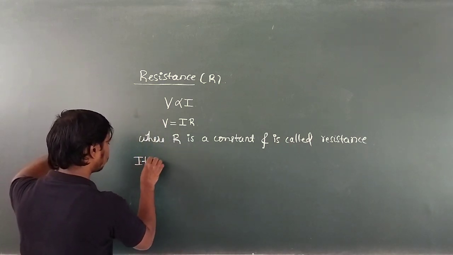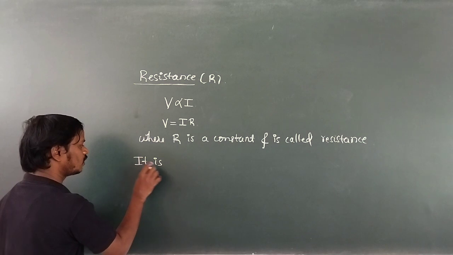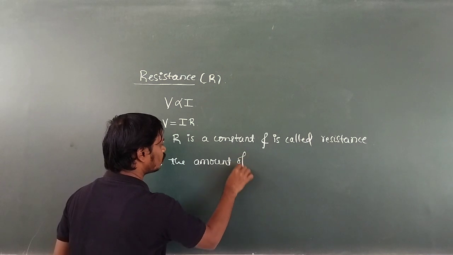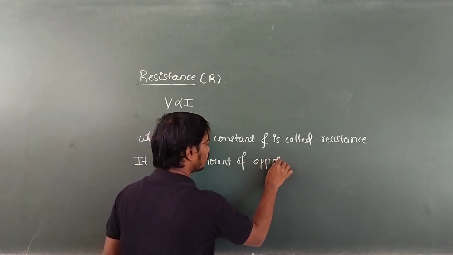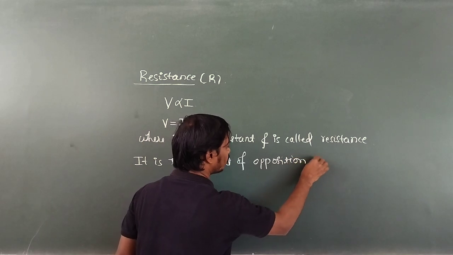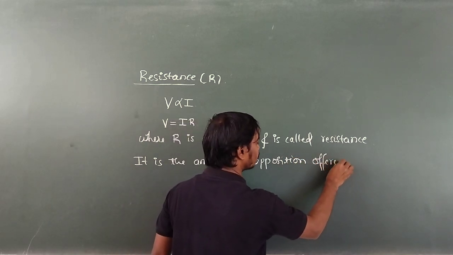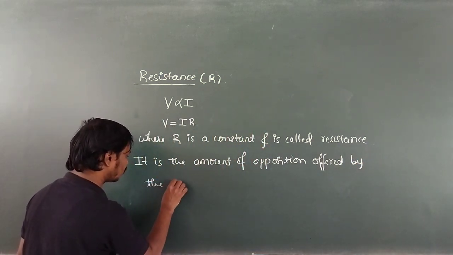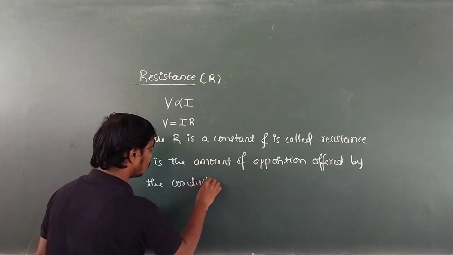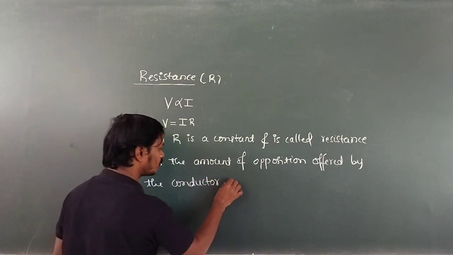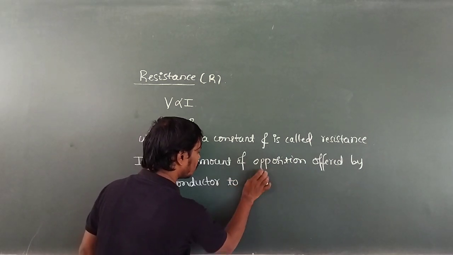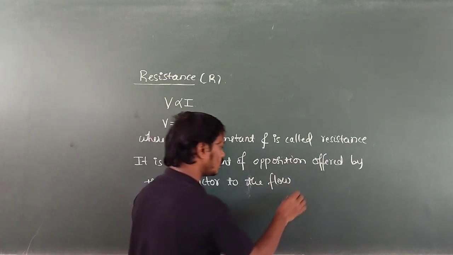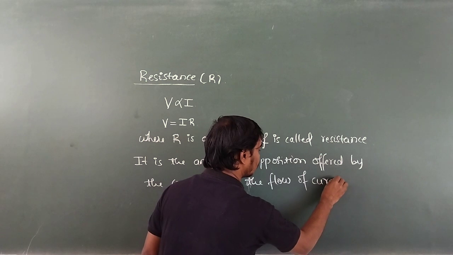It is the amount of opposition offered by the conductor to the flow of current. So this is the physical meaning of resistance.